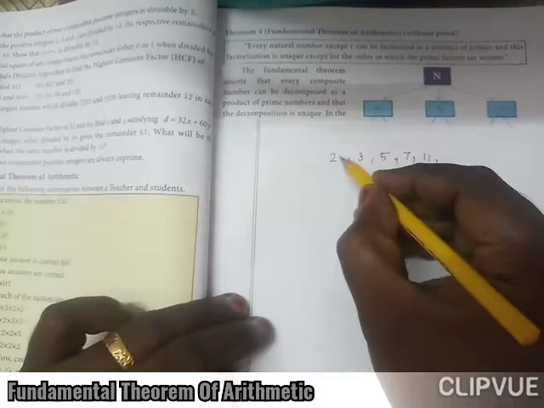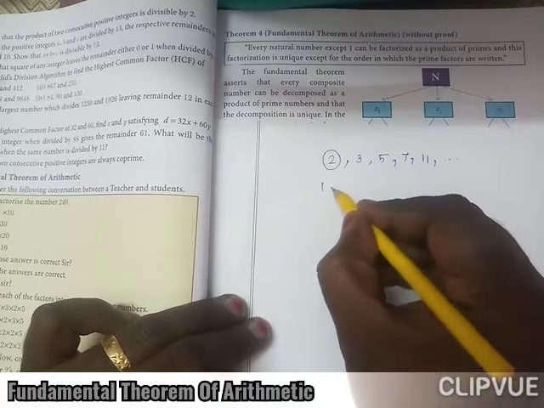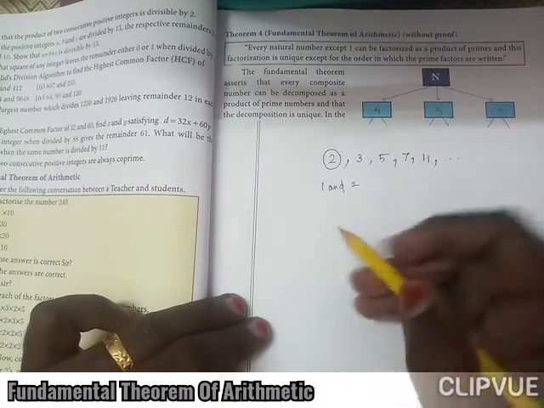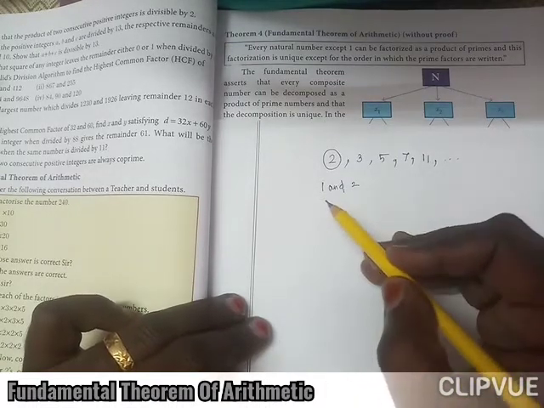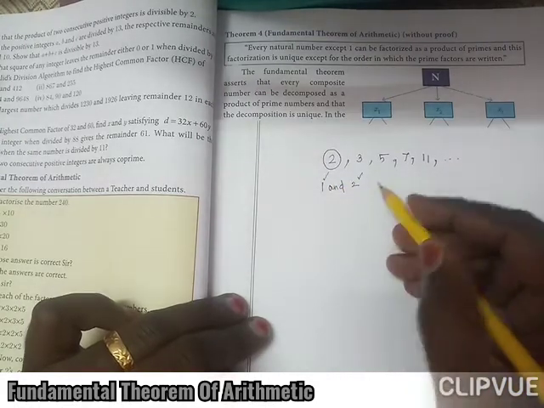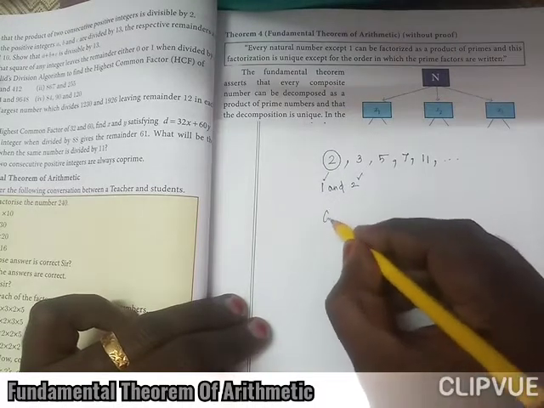So only two factors. The factors of 2 are 1 and 2. That's why we define the term prime number: it is divisible by 1 and the number itself.